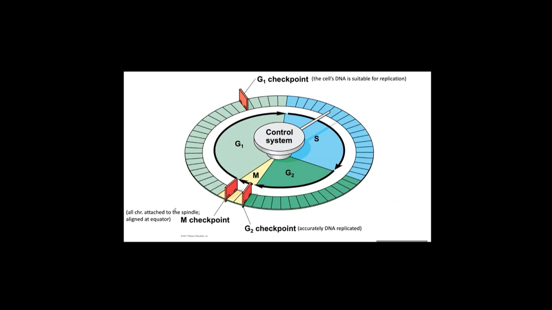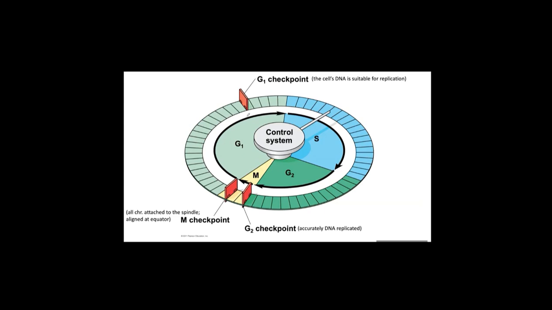All these things are checked. If something is wrong, for example one sister chromatid is dragged in the wrong direction, then the daughter cell will have a different chromosome number. Then this M checkpoint stops the cell. They do not proceed with the rest of the mitosis phase.